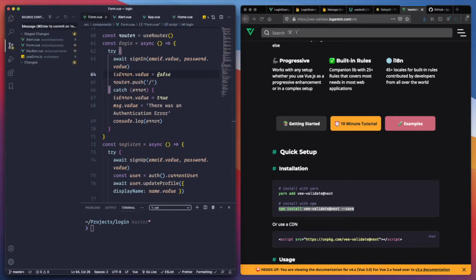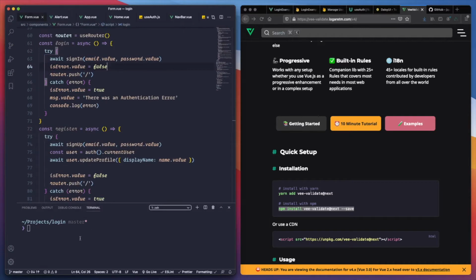Let's commit: add error handler. It's good practice that whenever we do some kind of function, feature, whatever, we just commit that. So okay, cool. Now that we have it, let's just paste it.